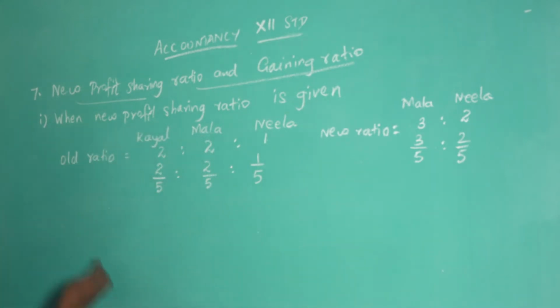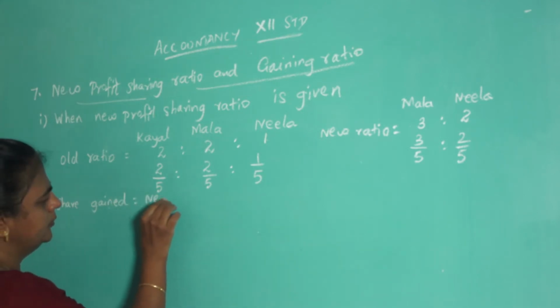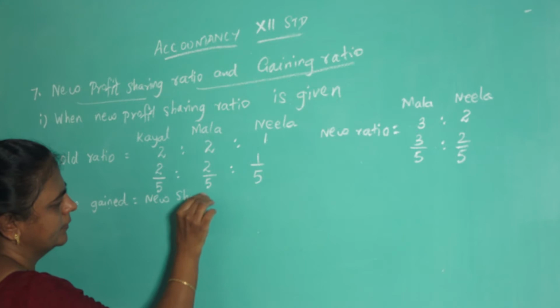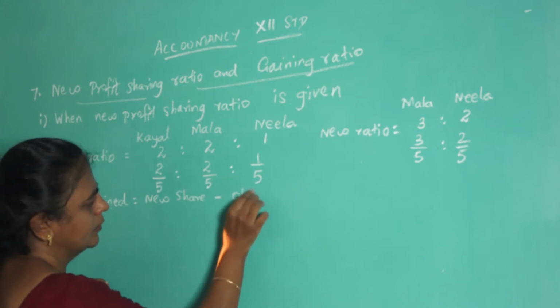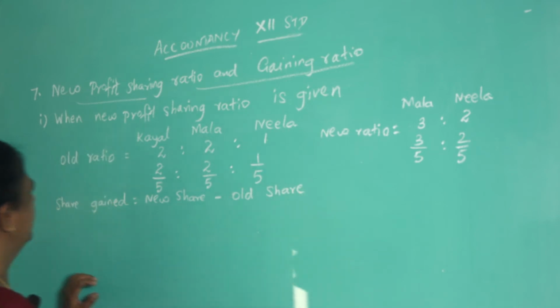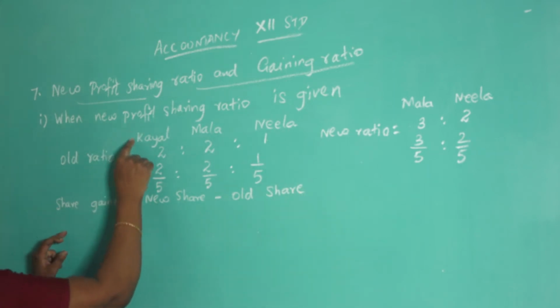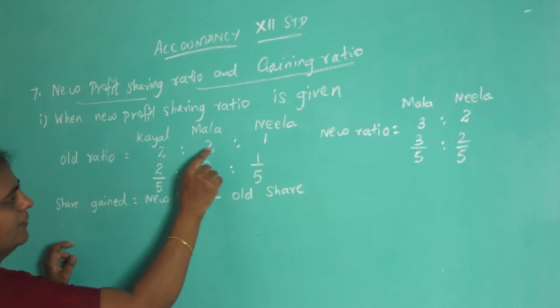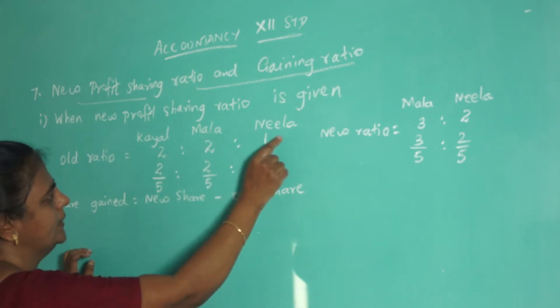So the formula is share gained equals new share minus old share. Kayal is a retiring partner, so you have to calculate for Mala and Neela.